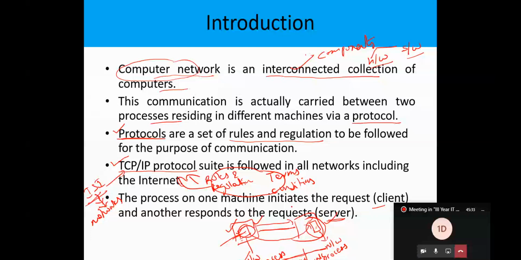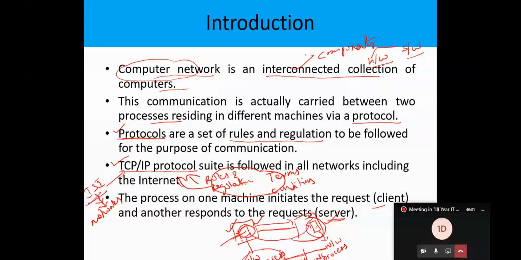After this request is received, the server reads the request, understands it, and serves it by executing a particular program to give the response to the client. That is the nature of interaction between network processes.